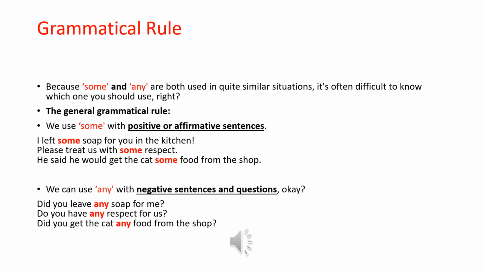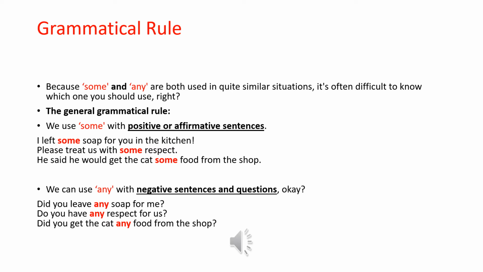We have a grammatical rule to use some and any. Some and any are both used in quite similar situations. It's often difficult to know which one you should use, right? The general grammatical rule: we use some with positive or affirmative sentences.